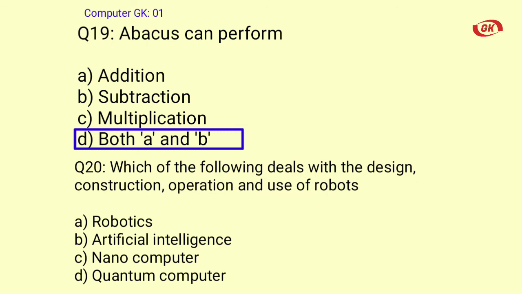Question number 20. Which of the following deals with the design, construction, operation and use of robots? A. Robotics, B. Artificial intelligence, C. Nanocomputer, D. Quantum computer. The correct answer is option A. Robotics.